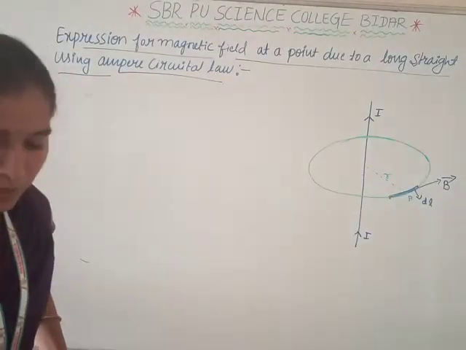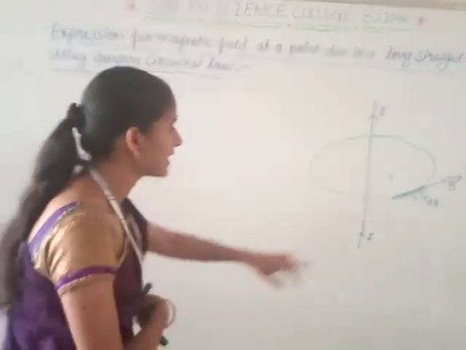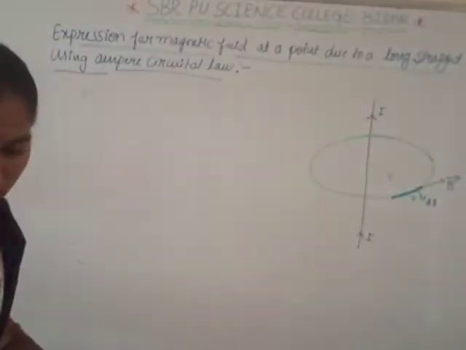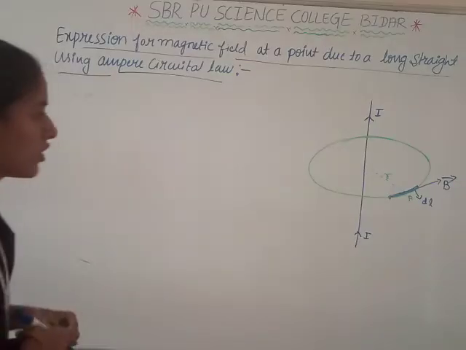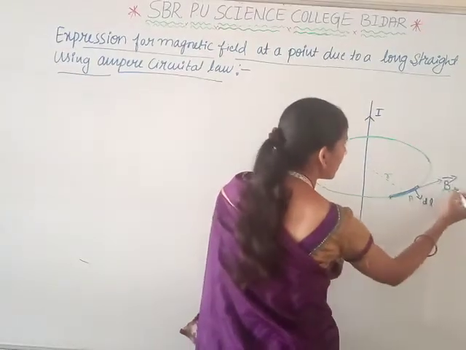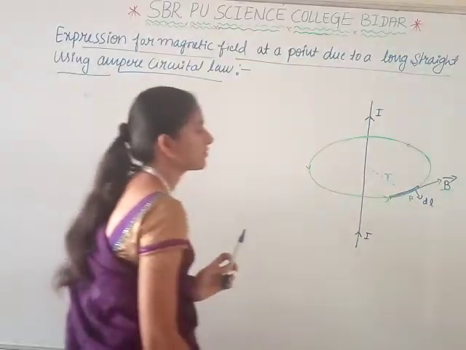The small length dl is a small line on the loop at P, and B is the magnetic field due to the current passing through it.